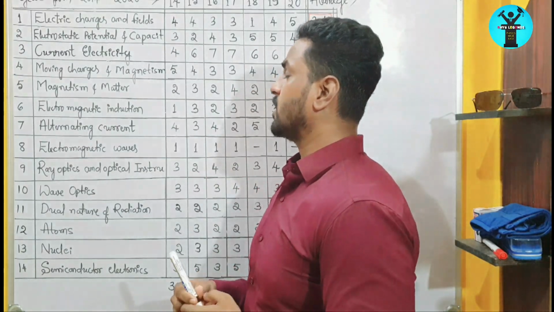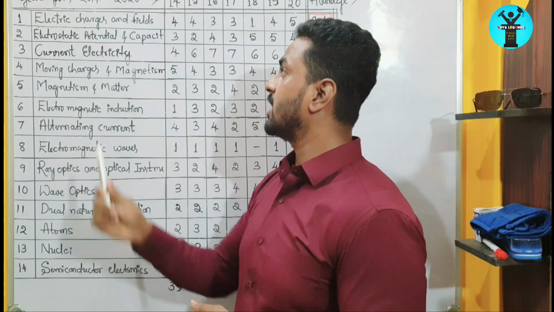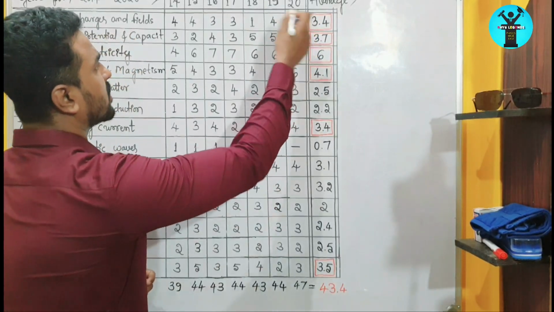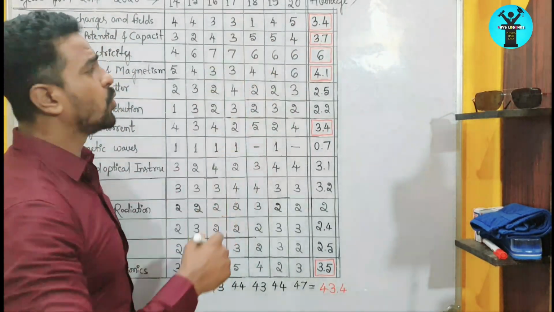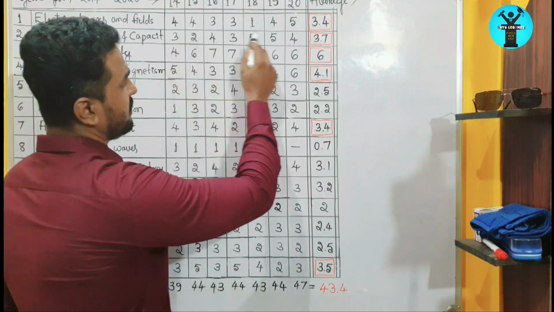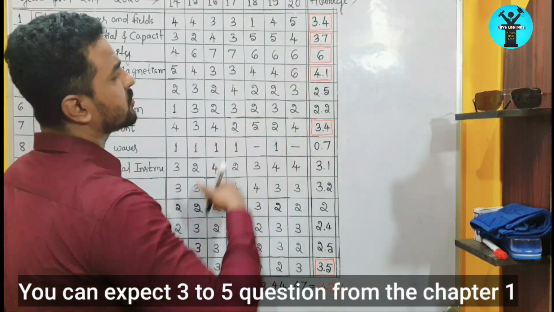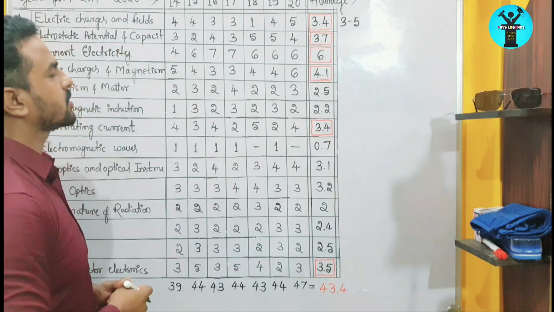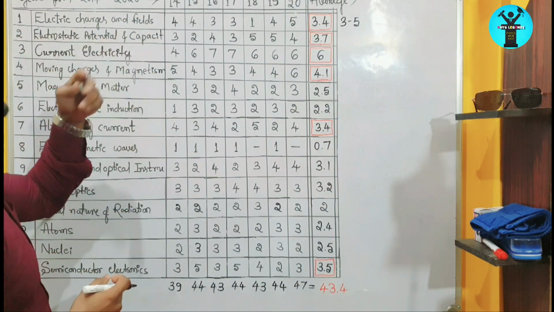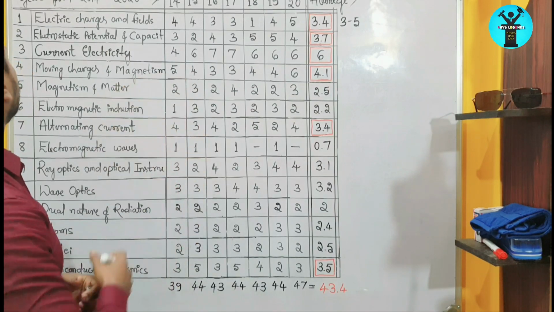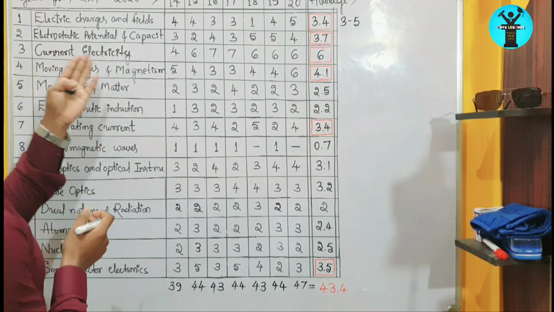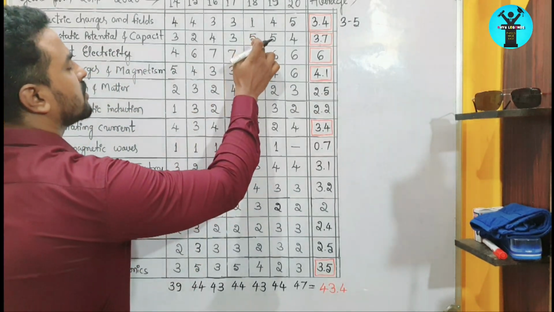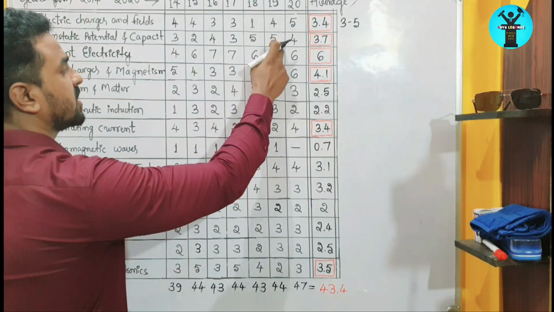Right. So when we come to the first chapter, the weightage of electric charges and fields: in the year 2020, they asked the maximum number of questions, but in 2018, they asked only 1 question. If you take the average over the 7 years of questions, we get 3.4, which means in this chapter you are going to get 3 to 5 questions. So you can go through the syllabus of electric charges and fields and refer to the questions. Next, electrostatic potential and capacitance. In this second chapter, you get the maximum number of questions in 2018 and 2019 also.